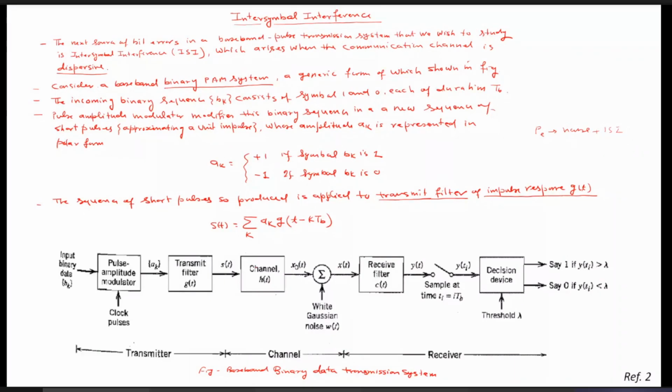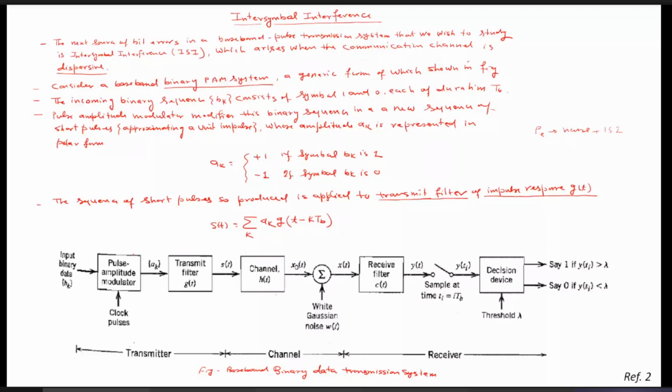To study inter-symbol interference, we have considered the baseband binary data transmission system. This is nothing but the whole communication system which is used to transmit baseband binary data. Here you can see the input binary data, which may be the PCM output or a data modulated signal output. Any binary data is given here, and then pulse amplitude modulation.